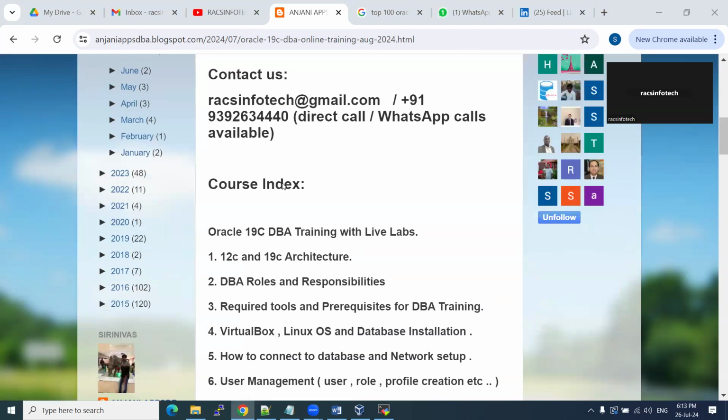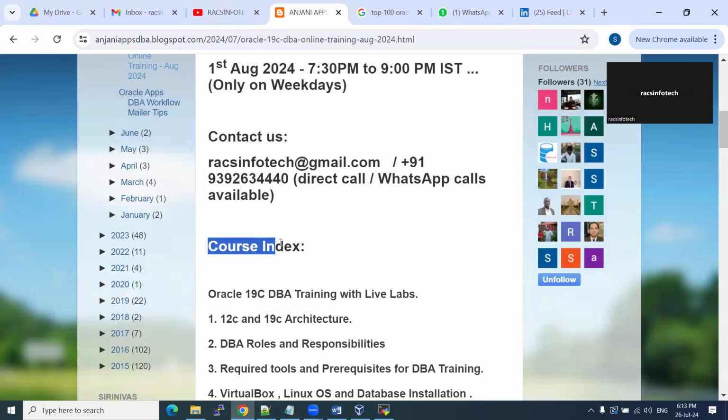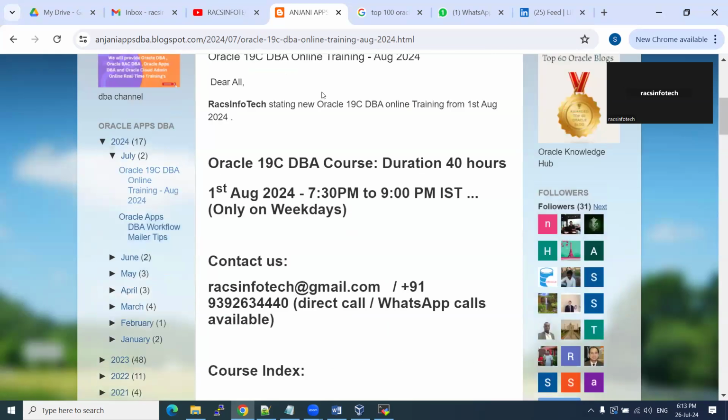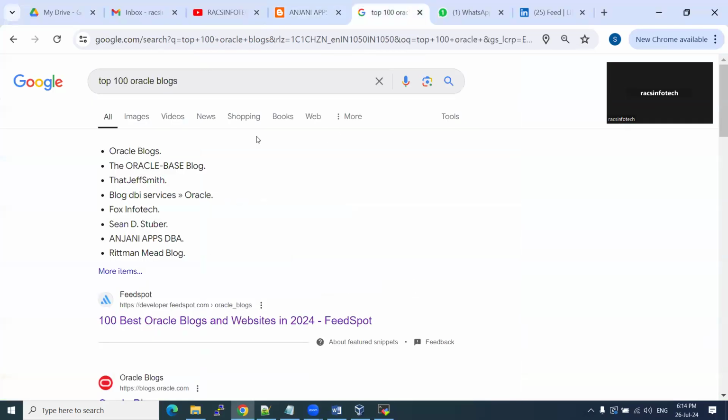So this is the course details. I'll share you that course index: what are the topics we are going to cover? I'm going a bit faster because I want to spend more time on the course index. These are all the things which you want to know. I'm just giving a kind of introduction about Racsinfotech. Who am I? I should introduce myself so that you understand what kind of knowledge I'm going to share, and that's why I'm taking this much time.